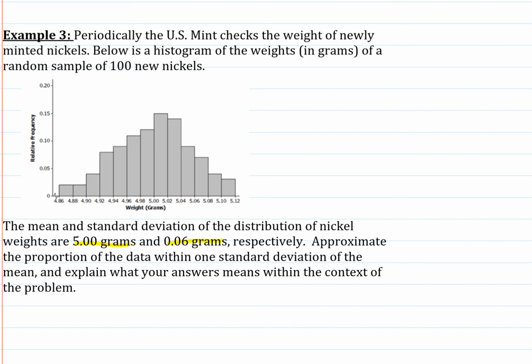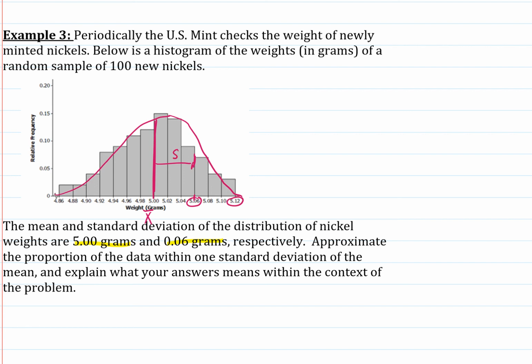So let's actually mark that on here so we can sort of get a sense. You're saying this is the average. That makes sense. It's approximately in the middle. And the standard deviation will be 0.06. So this would be 1 standard deviation away from the mean, 2 standard deviations from the mean, and so on.